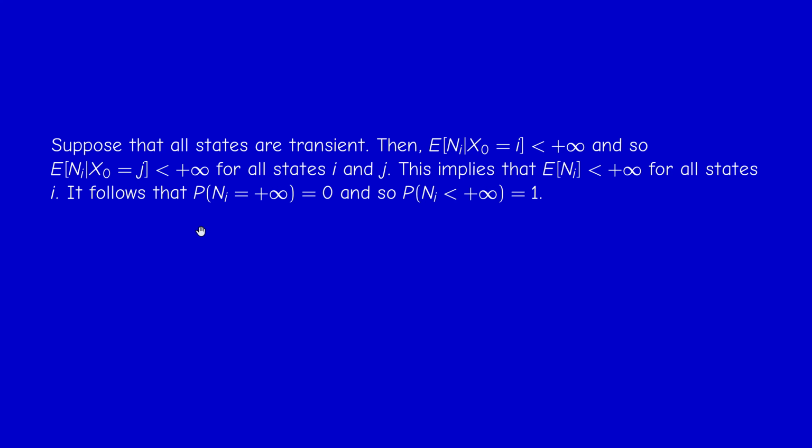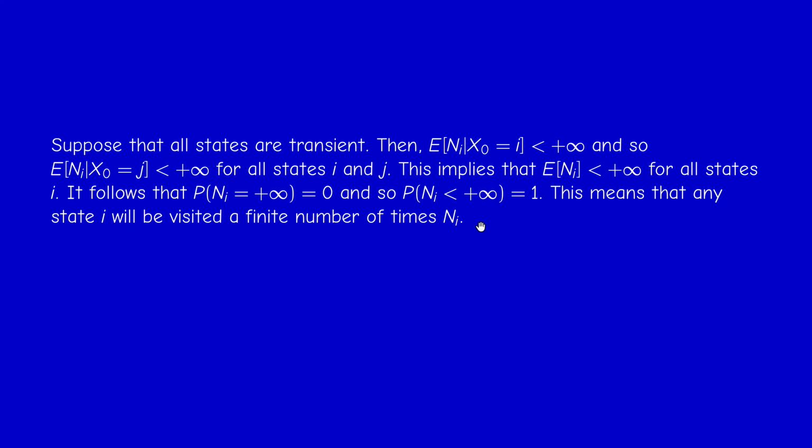Now, we know from measure theory that if the integral of a non-negative function is finite, then the function cannot take the value plus infinity with positive probability. This is an integral actually. So, if you like, the set where N_i is plus infinity is of measure 0. Okay, and this is in the unconditional probability. So that means that N_i is finite almost everywhere. So it's probability 1.